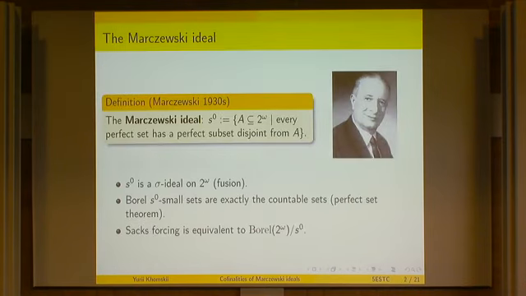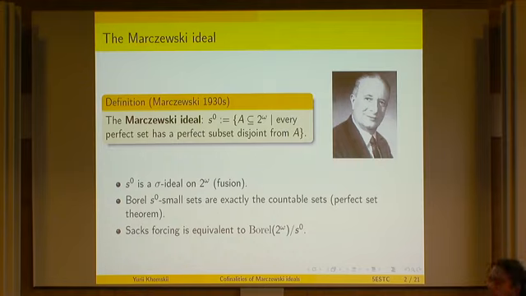So we are just looking at the Marczewski ideal, which was introduced in the 1930s approximately. The ideal S0 consists of all subsets of the Cantor space such that any perfect set can be shrunk to a smaller perfect set which is disjoint from A. I guess many people have heard of this ideal somewhere.